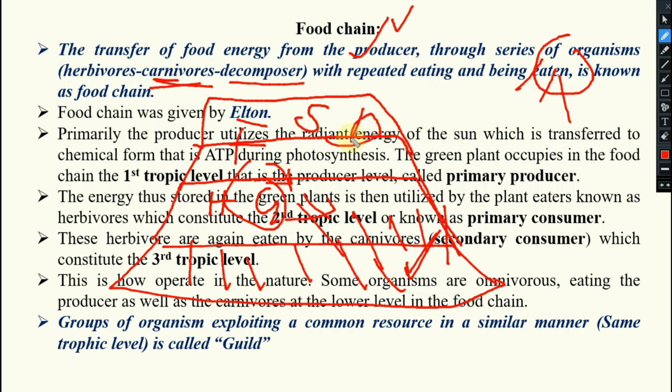Suppose the frog died, then decomposition; if not died, the snake will eat it, yes or no? Like this the trophic levels go on increasing. In the process of eating and being eaten, the following trophic level eats the preceding trophic level. In this process only, the chain, the circle of energy, happens, yes or no?